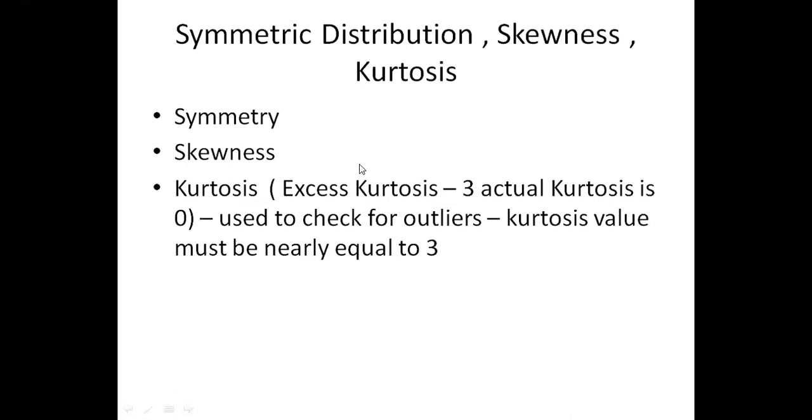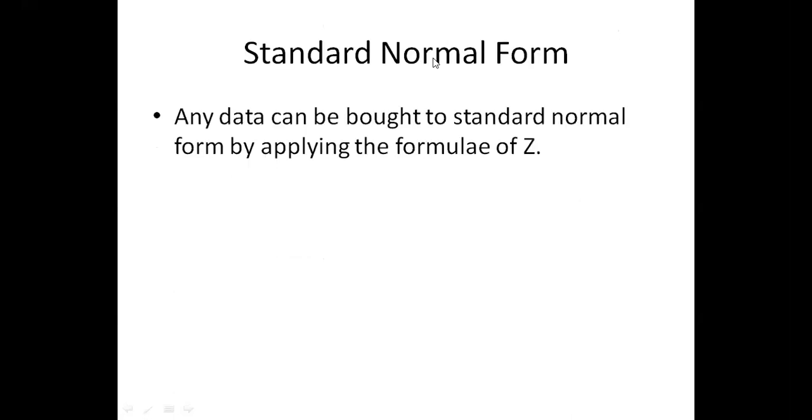The kurtosis value must be equal to 3 to say that there are no outliers. If the value of kurtosis is greater than 3, then we say that there is some disturbance in the data and there are outliers. So you must take care that the value of kurtosis is not greater than 3. I'm telling you this with respect to kurtosis. We saw outliers with respect to the Z value and the interquartile range. One more term is kurtosis, which is also used to check the outliers.